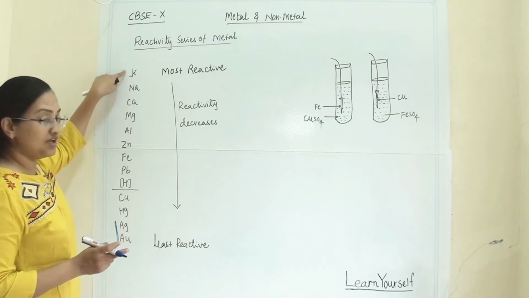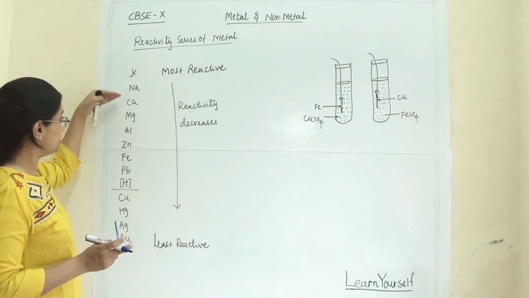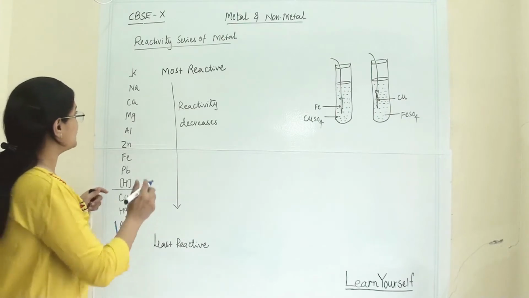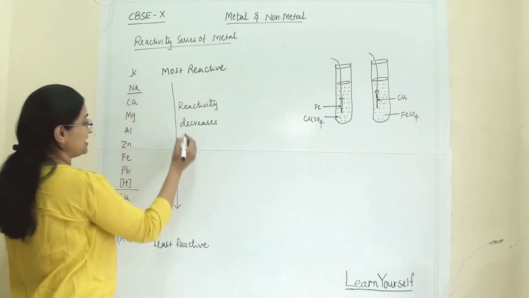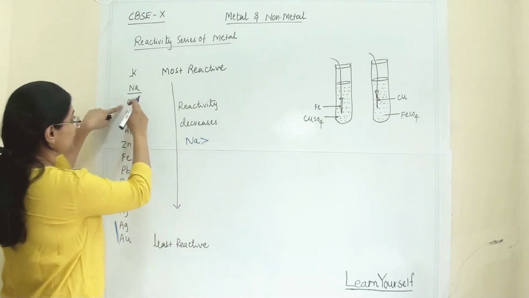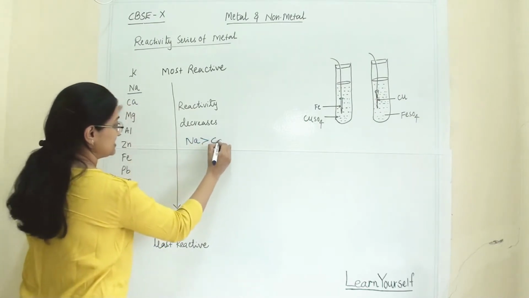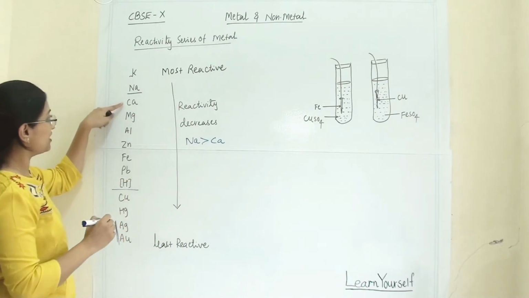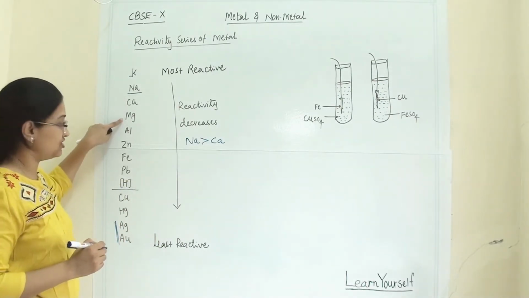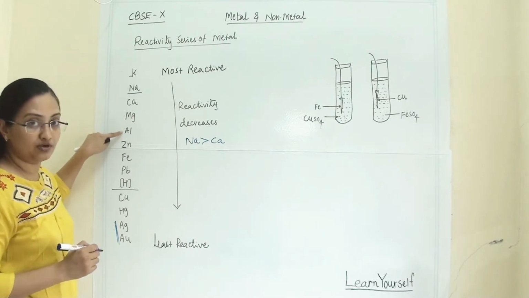As we go from top to bottom, the reactivity of a metal decreases. That means sodium is more reactive than the next metal, calcium. Similarly, calcium is more reactive than magnesium, and magnesium is more reactive than aluminium.